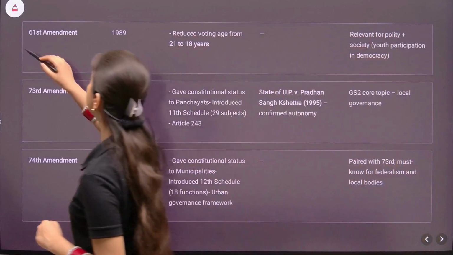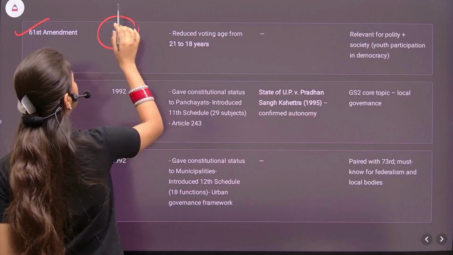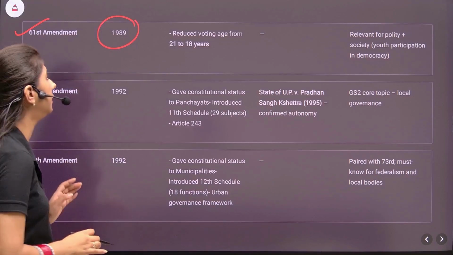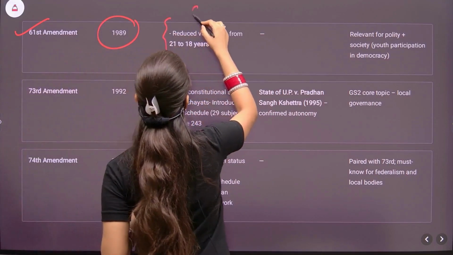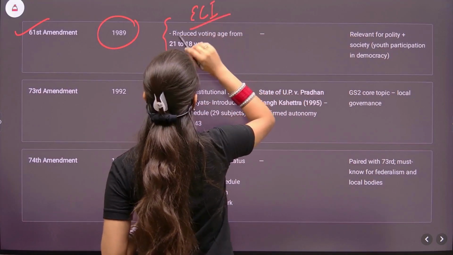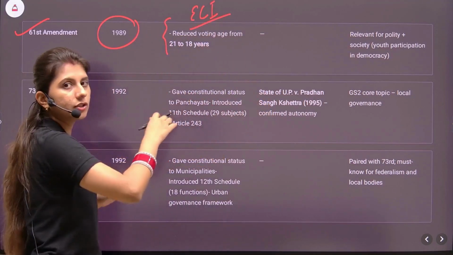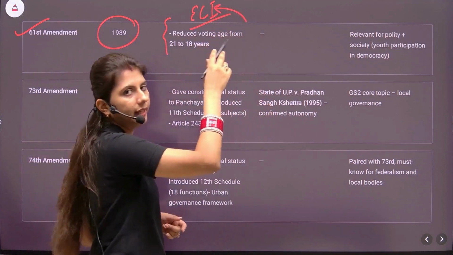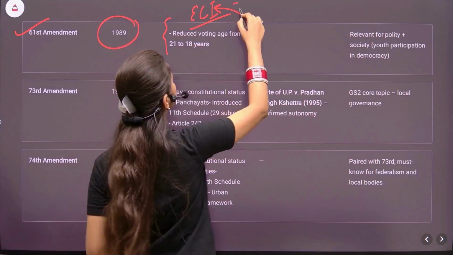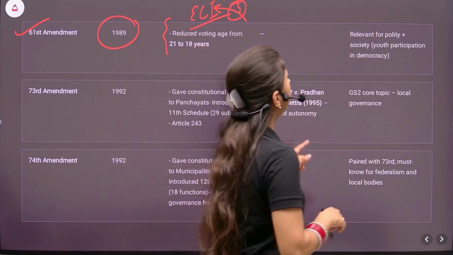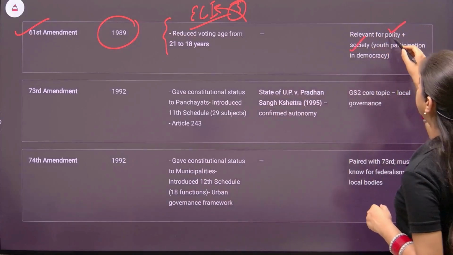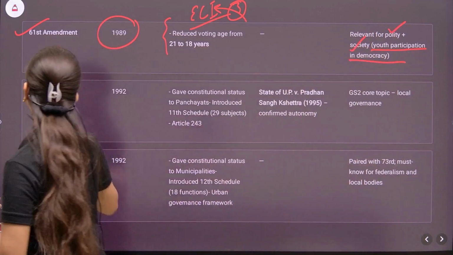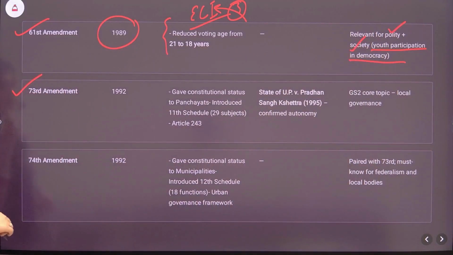Next up is the 61st Amendment Act. Year was 1989. It reduced the voting age from 21 to 18 years. While discussing the Election Commission of India, we had referred to this article, how by reducing the age, the voters increased, and then there were some changes in the composition of the Election Commission of India. The manpower was increased. That is, now it is a 3-member body. It is relevant for polity as well as for society, that is, youth participation in democracy. By lowering the age, more voters can now vote.